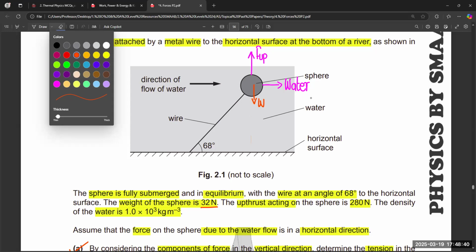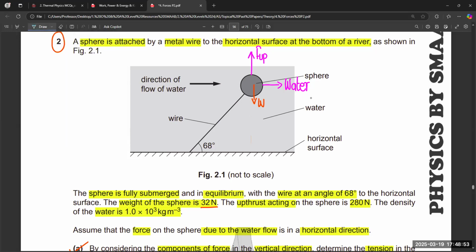But this wire helps to make this sphere in equilibrium. So there are two components of the tension in the wire. One component will be towards left hand side, that actually balances the force exerted by the water on the sphere, right? And the other component is in downward direction, the vertical component.